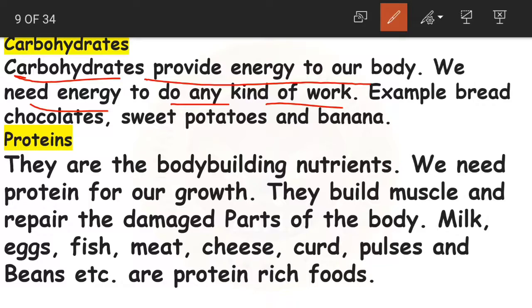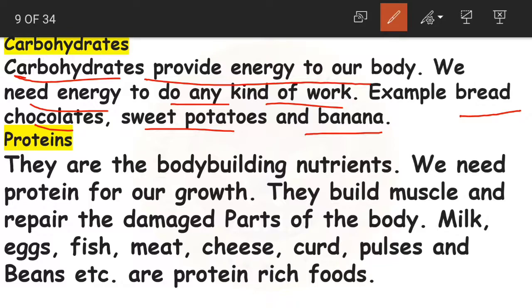And where do you get these carbohydrates? When you eat bread, chocolates, sweet potatoes and bananas. For example, all these food items have carbohydrates. When you eat this type of food, children, your body gets this energy.